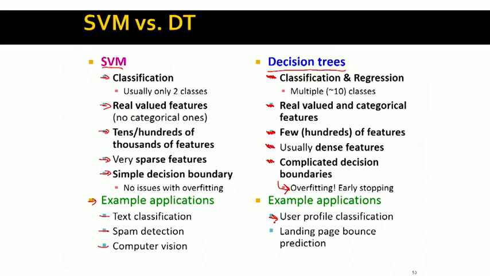application for decision trees. Another application would be, for example, what is called web page bounce prediction: whether a person coming to a given page is just going to leave the page or is going to make the next click. In this case, again, we could describe every person with a small feature vector and make the prediction.